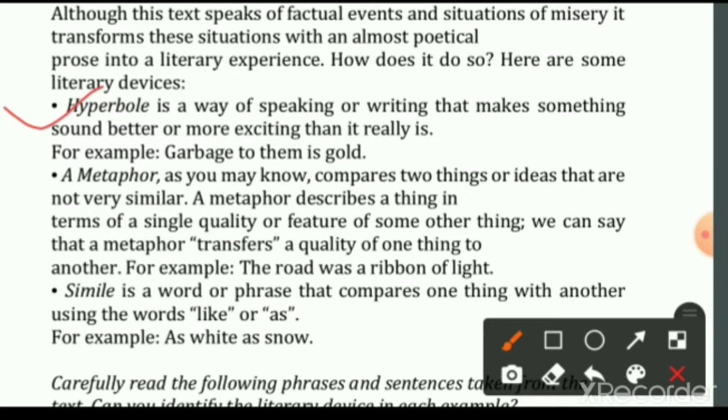Okay, next is metaphor. A metaphor, as you may know, compares two things or ideas that are not very similar. A metaphor describes a thing in terms of a single quality or feature of some other thing. We can say that a metaphor transfers a quality of one thing to another. For example, the road was a ribbon of light. Here, the road has been compared with the ribbon of light directly without using the words like and as.